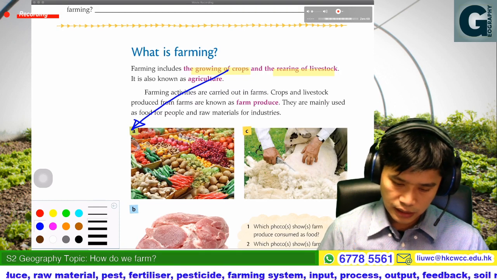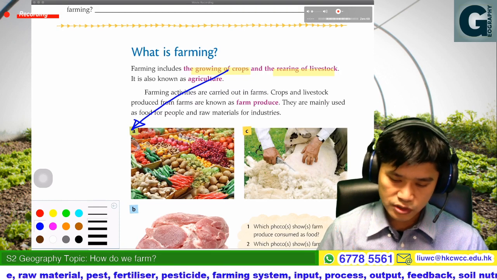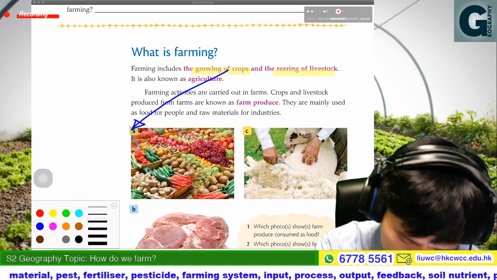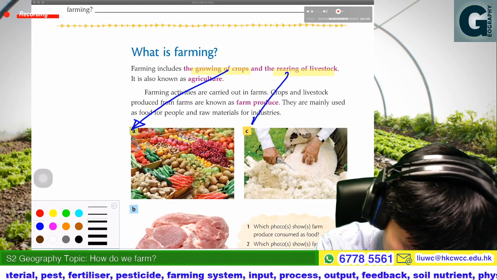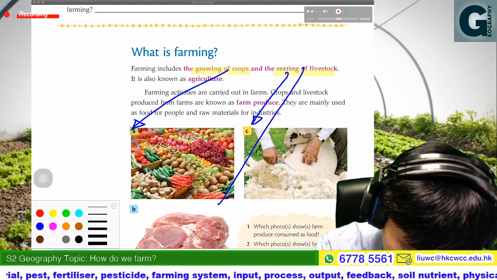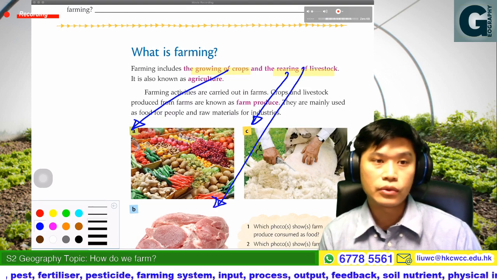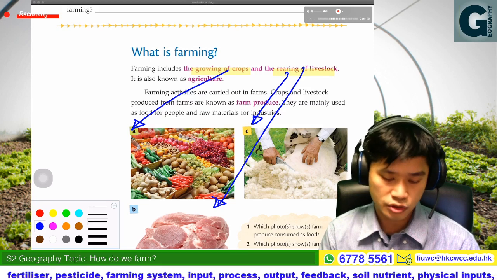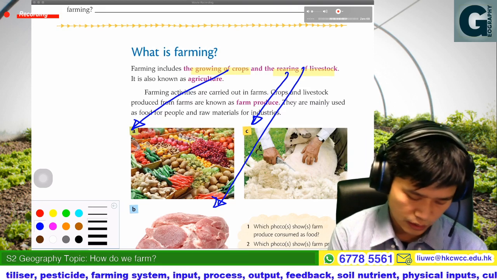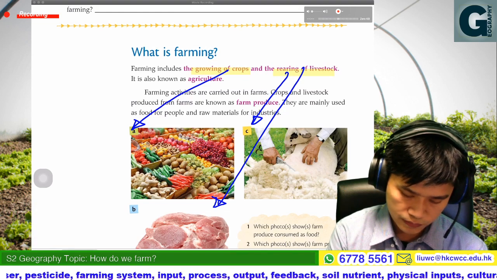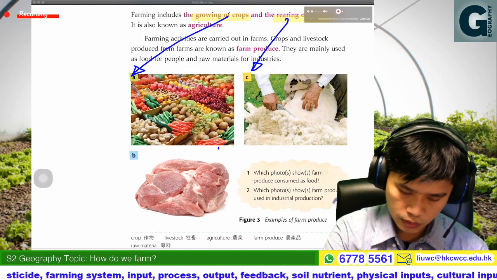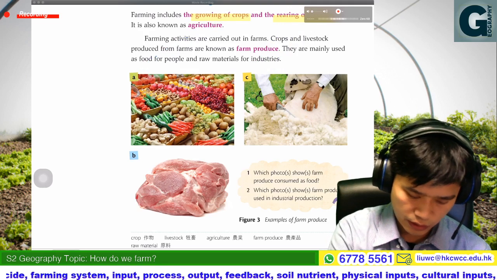And then the next one, the rearing of livestock. From photos B and C, you can also see examples of the farm produce of livestock rearing.